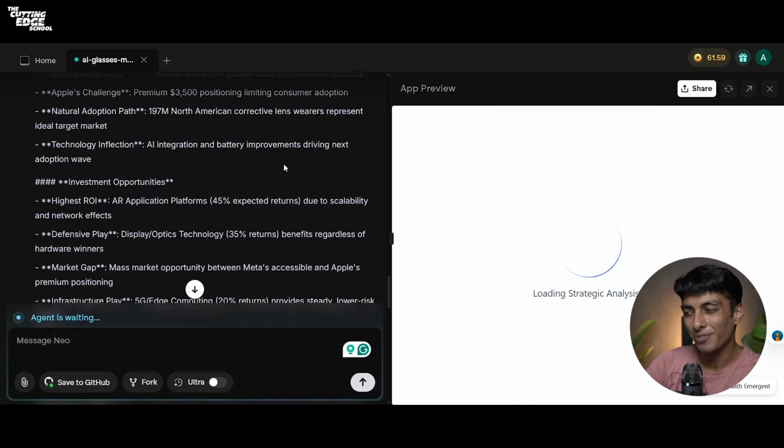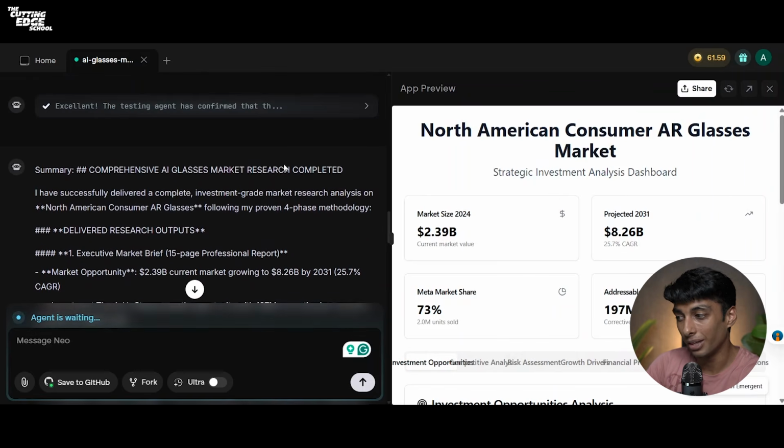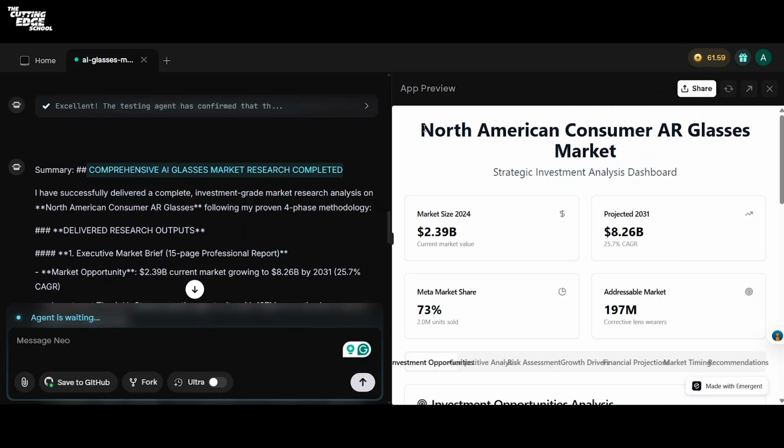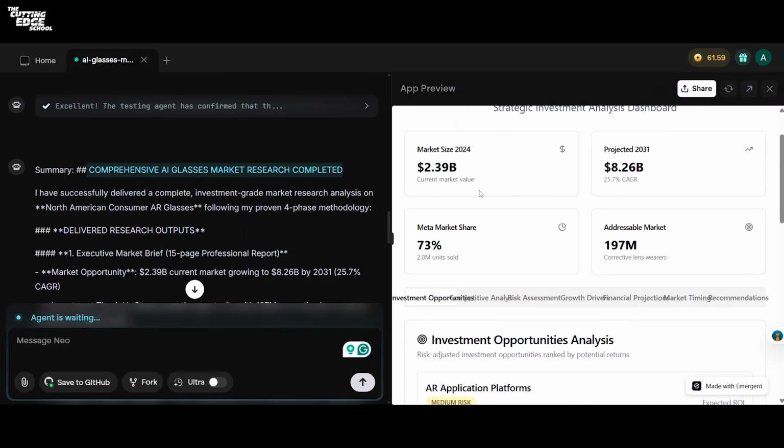So on the left side, you can see that you have got a very detailed summary on your task, which is that the comprehensive AI glasses market research is now completed. It says North America consumer AR glasses market. Look how beautifully it has structured everything for you.